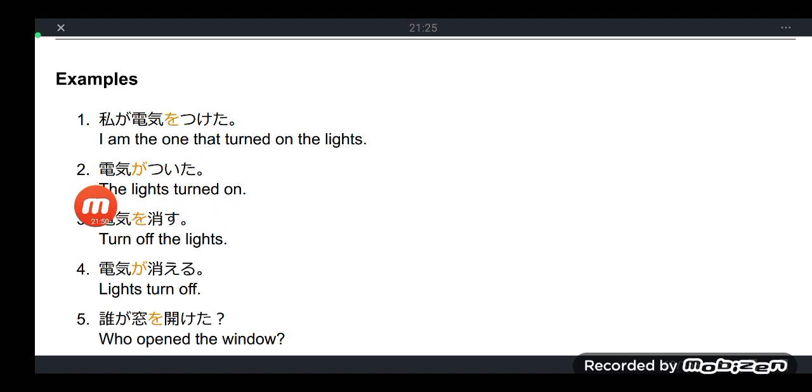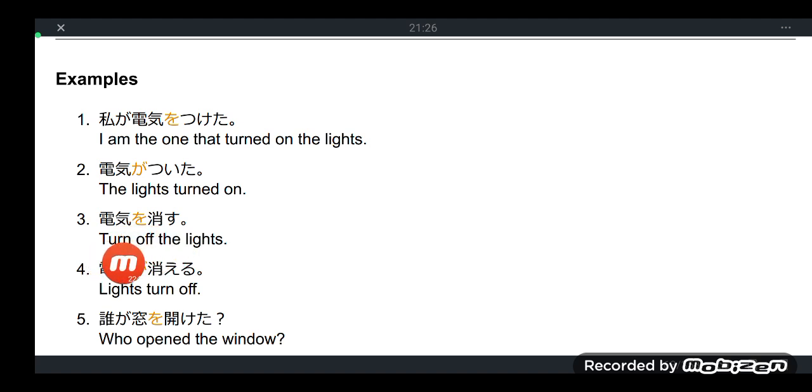Denki ga tsuita. So probably this is some kind of automatic light system, a self-turning on light. The light just turned on by itself, probably an automatic mechanism. Denki ga tsuita. Tsuita actually came from tsuku. The past tense of tsuku is tsuita.